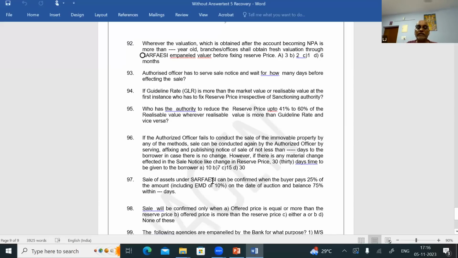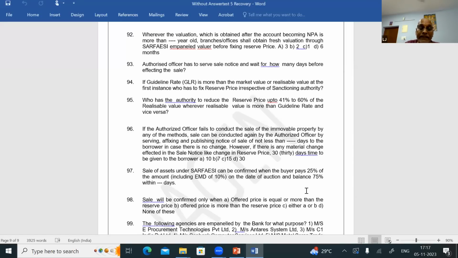97. Sale of assets under SARFAESI can be confirmed when the buyer pays 25% of the amount, including the EMD of 10%, on the date of auction and balance 75% within 15 days. If he is not able to pay the balance 75% within 15 days, the secured creditor can give 3 months time.